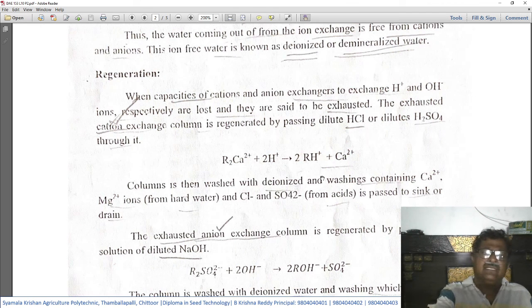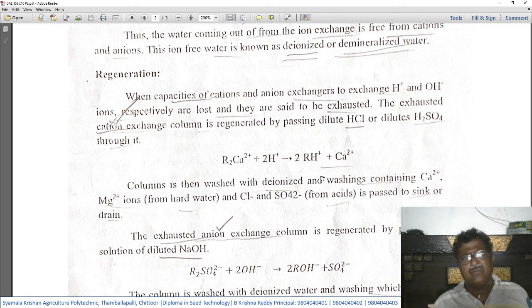When the capacities of the cation and anion exchangers to exchange H plus and OH minus ions respectively are lost, they are said to be exhausted. The exhausted cation exchange column is regenerated. That means the column in which these resins are kept and used for treating hard water to get soft water, after a lapse of certain time.